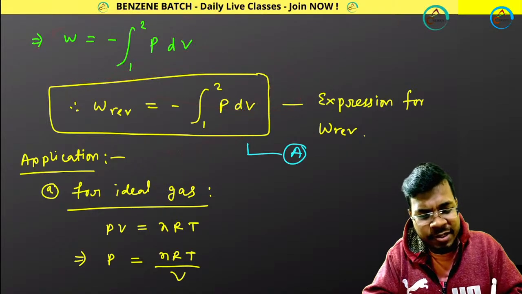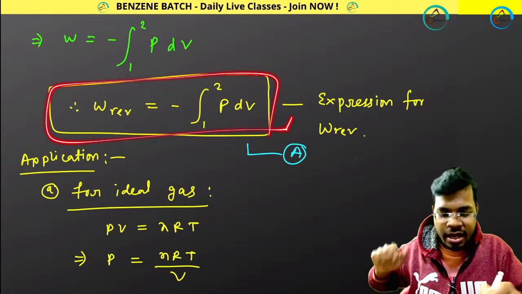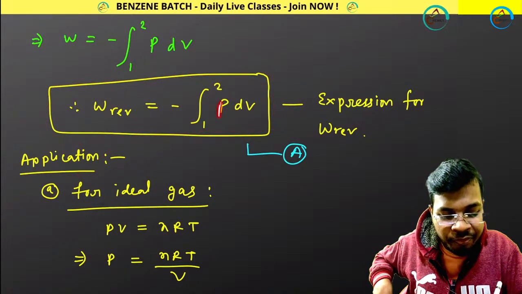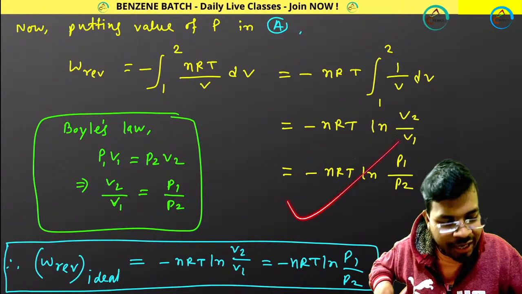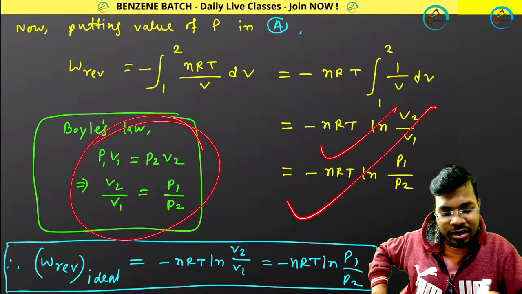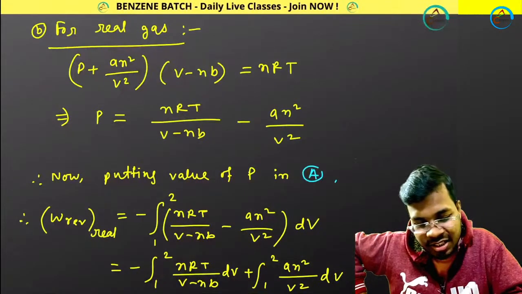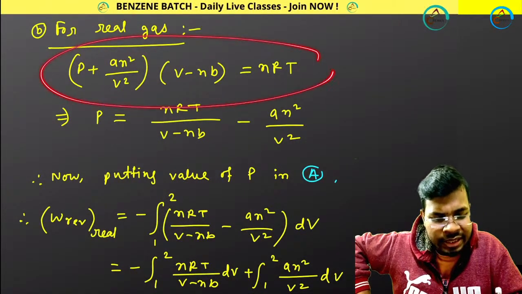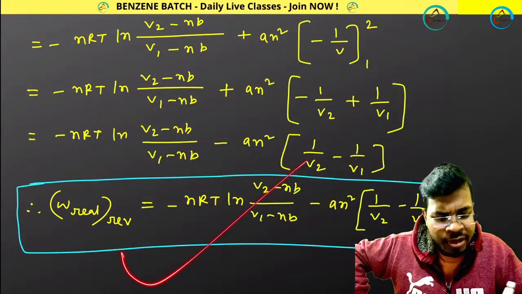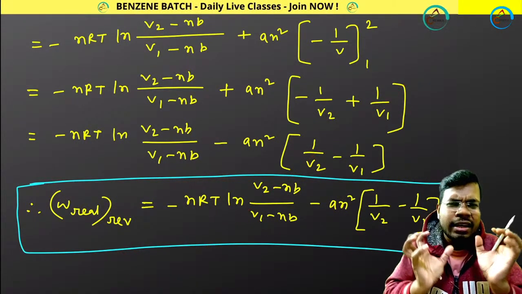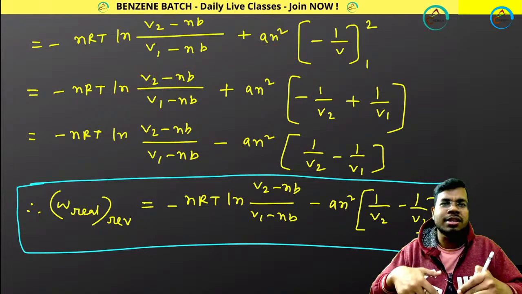Moving forward. So remember this expression only. For reversible work, remember only this expression. For ideal gas, you know the p value, just put the p value from the ideal gas and you will get the expression for ideal gas. For real gas, how can you do that? It is your real gas, so calculate the p value, put it over there, do integration, and you will get the real gas expression. You don't need to remember all these expressions, just remember the basic one. You will just put the p value and do the integration.